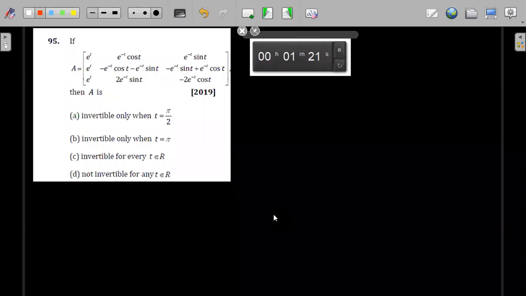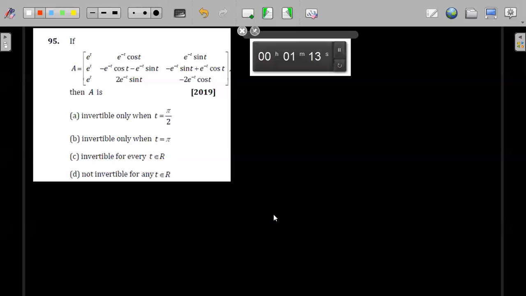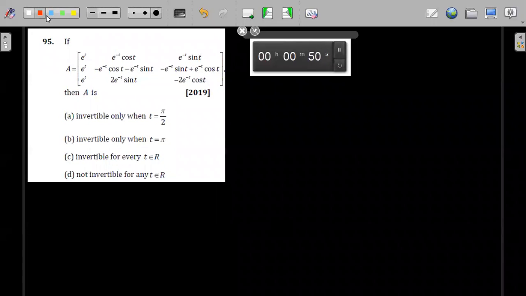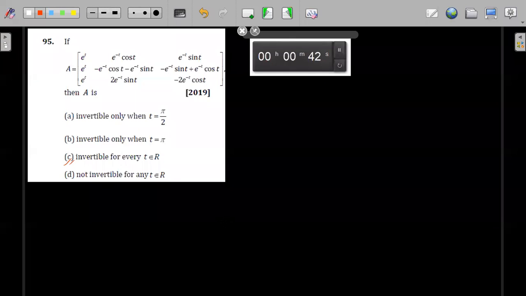It is just a tricky question. There is no iota. It is given in the form of e to the something. It is only given in the form of e to confuse you. C, invertible for every t belongs to R. Yes, correct. C is correct. Very good.